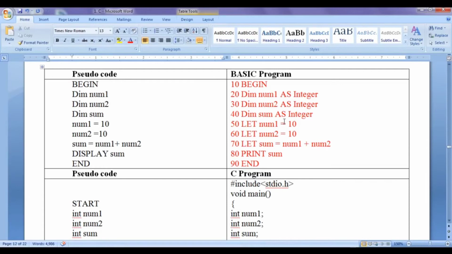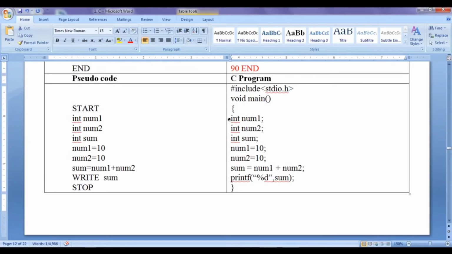You can see here, we define a memory location called num1 in the Basic programming language by writing a statement like this: Dim num1 as Integer. If you come to the C programming language, we write int num1. That indicates declare a variable called num1 which can hold an integer value.